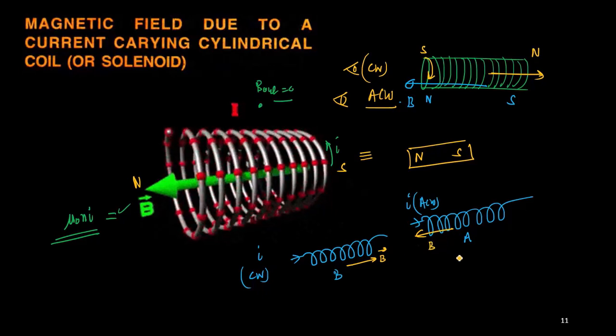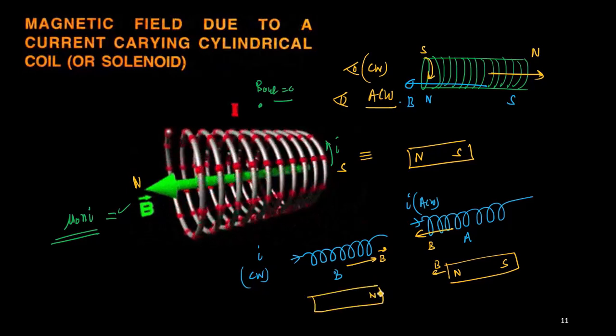Now imagine the corresponding magnets over here. For situation A, this is the north pole and this is the south pole, because the magnetic field lines come out of the north pole. For the B magnet, again this is the north pole, from which the magnetic field lines leave towards the south pole. Instead of two solenoids together, I can imagine two magnets placed side by side. So this is the equivalent system. Now these two magnets will certainly repel each other, because the two north poles are coming towards each other. So you can finally conclude that they will repel.